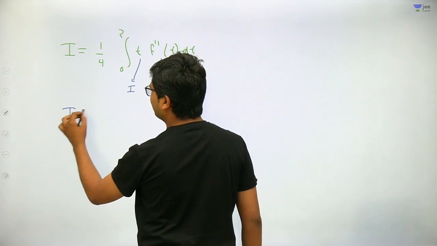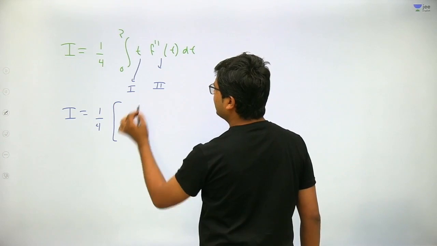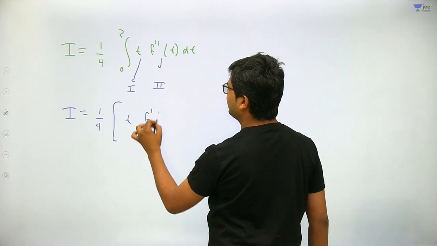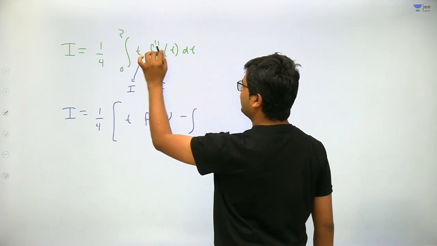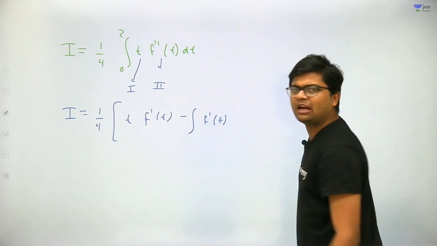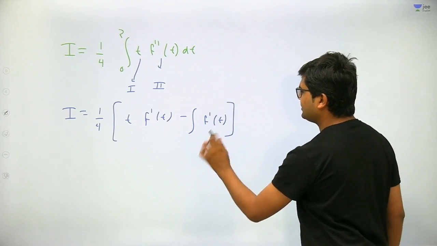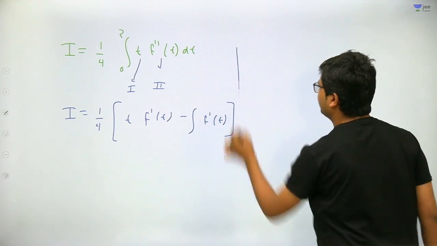So I is equal to 1 by 4. Now applying the Euler rule: first function times integral of second function, it will come f dash of t, minus derivative of first function, which is 1, times integral of second function, which is f dash of t, again integral, it will be f of t, and the limits we will put in the last step. Got my point?